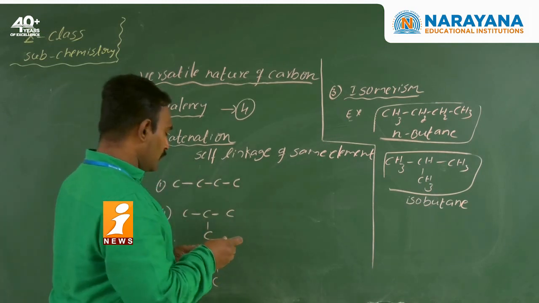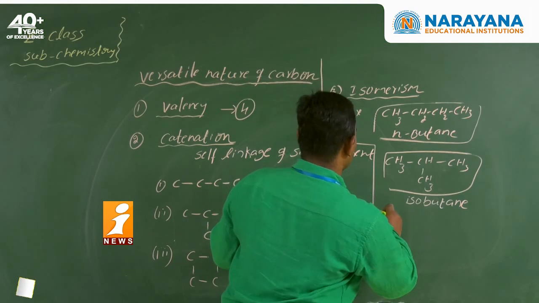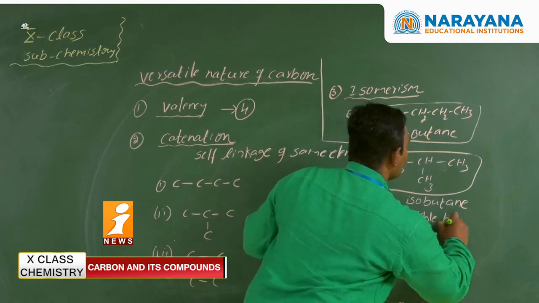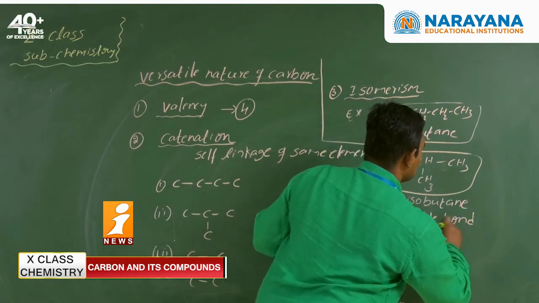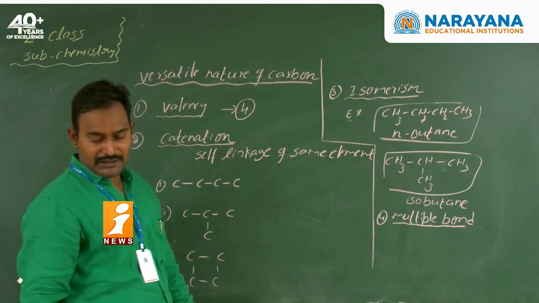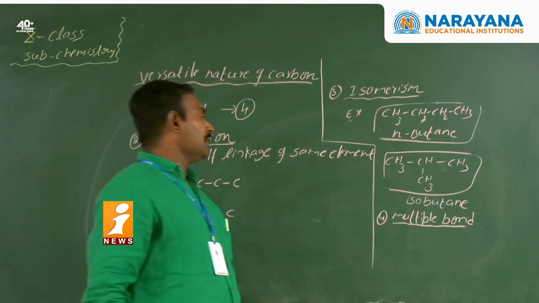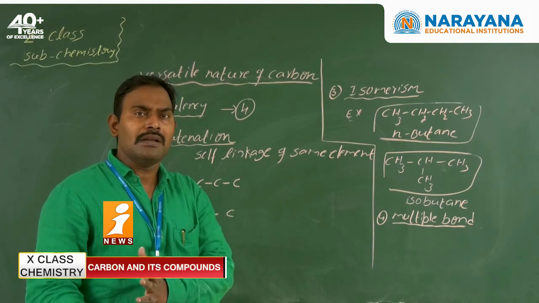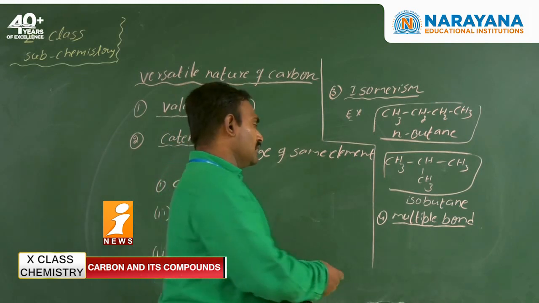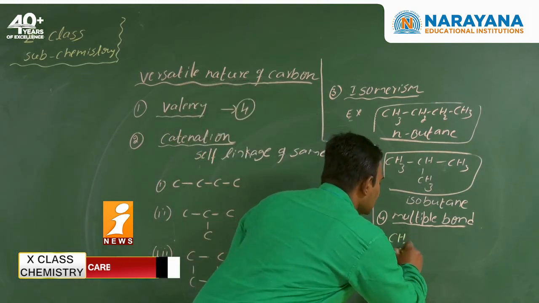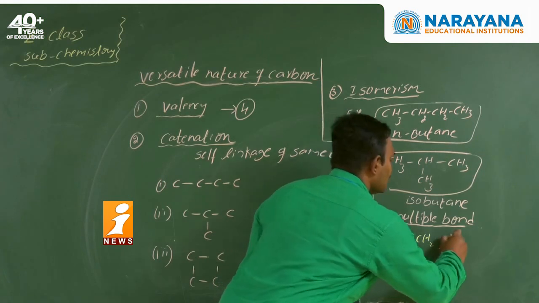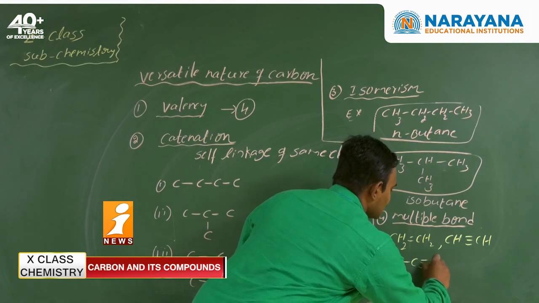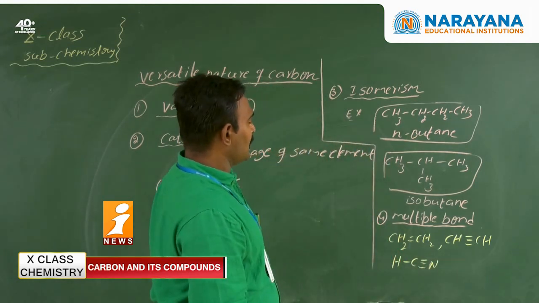Next, the fourth one is multiple bond formation. What is the meaning of multiple bond formation? See here, carbon can form single bonds, double bonds and triple bonds with the same carbon or with other atoms also. Suppose, see here, CH2 double bond CH2, CH triple bond CH, next HC triple bond. So it is one of the special properties.